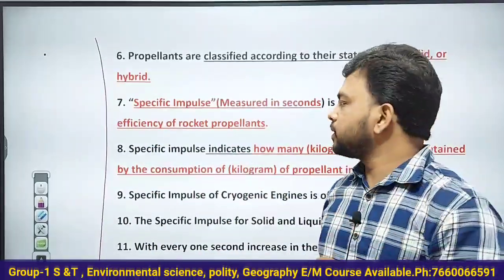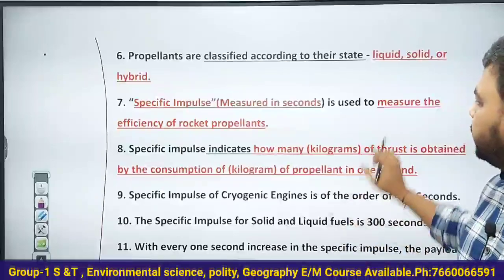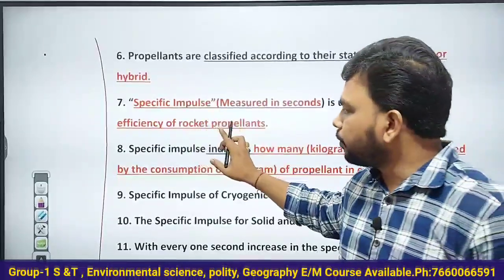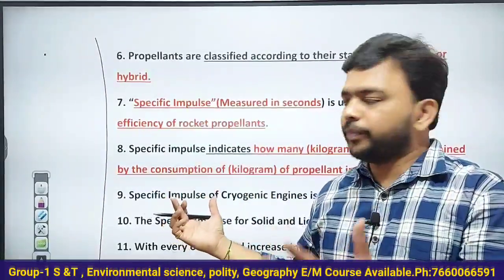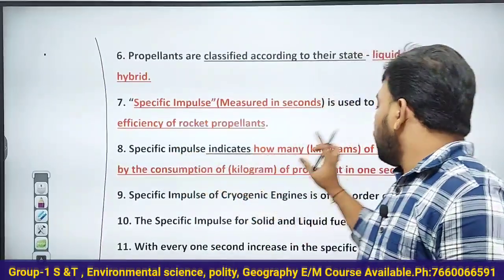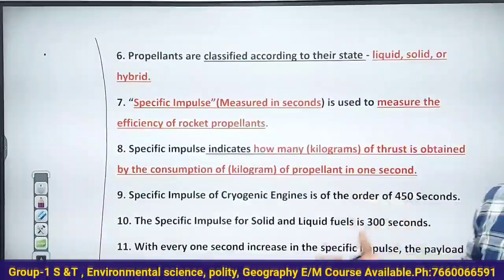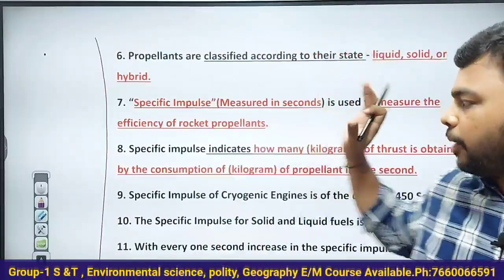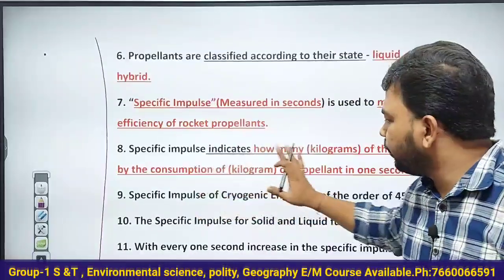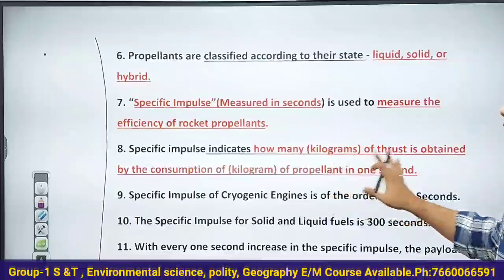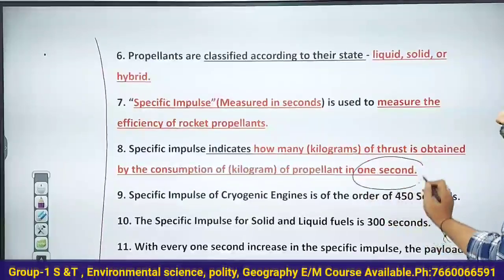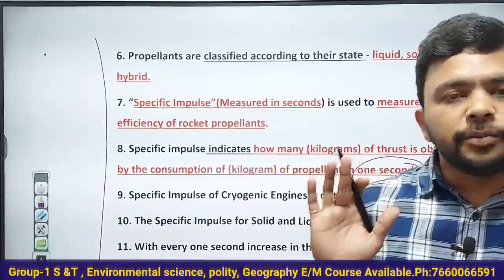What is specific impulse? It is measured in seconds. It is used to measure the efficiency of rocket propellants. It indicates how many kilograms of thrust or forward push is obtained by consumption of a kilogram of propellant in 1 second. If you write this much, that is more than enough.